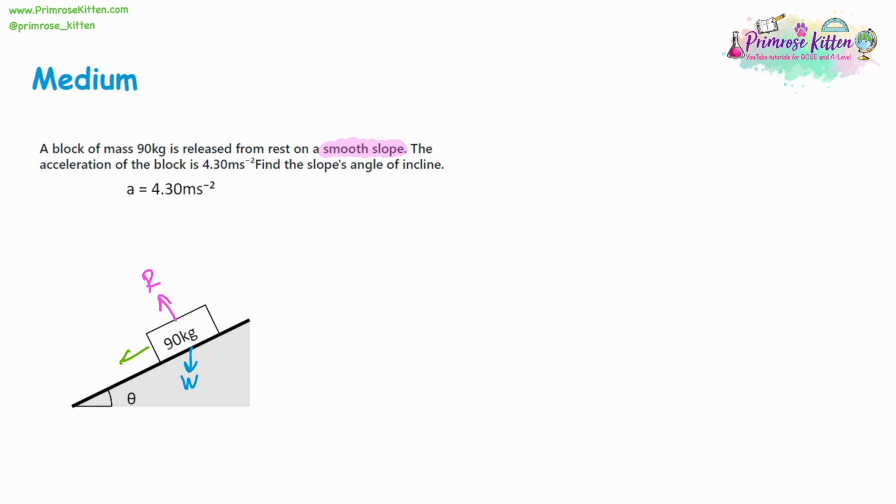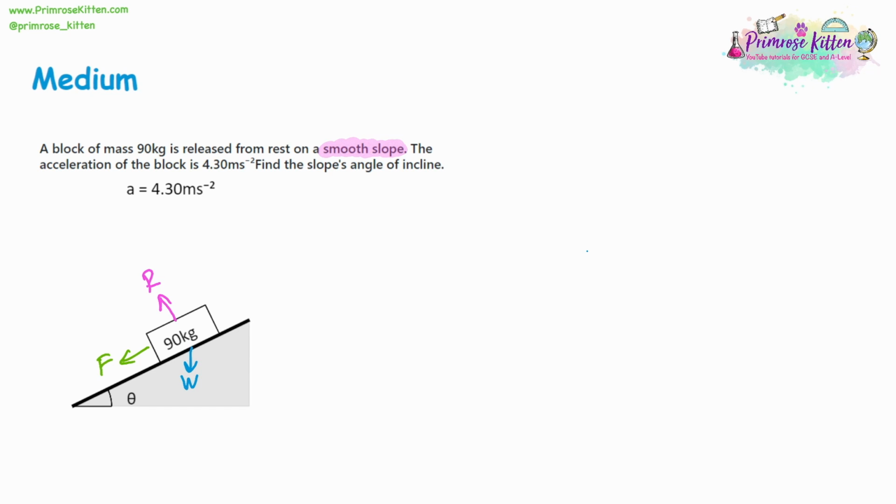It's like all the energy from the weight is being distributed in two directions, the reaction force and the force going down the slope. The reaction force stops it from falling through the slope, so it's being held up on the surface of the slope, and then the force is what moves the block down the slope. Now, again, we know this is a reverse question because it's given us the acceleration. We're actually looking for the slope's angle of incline again.